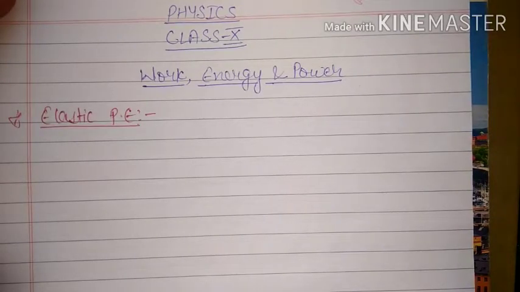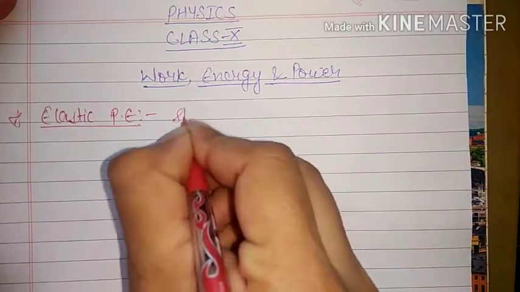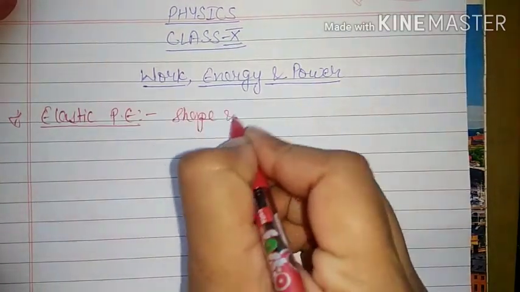So in the last class we were discussing potential energy, and we have discussed gravitational potential energy. And today we will start our class with elastic potential energy. We have seen that elastic potential energy is associated with change in shape and size.